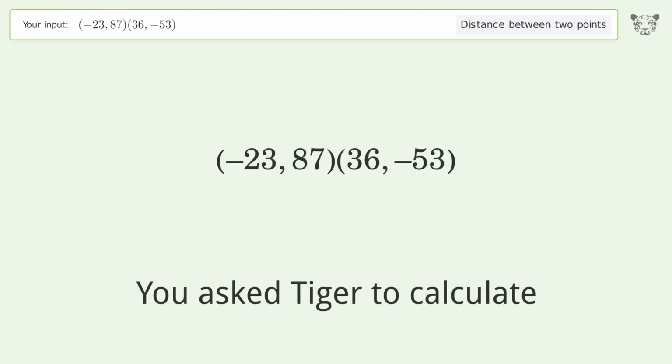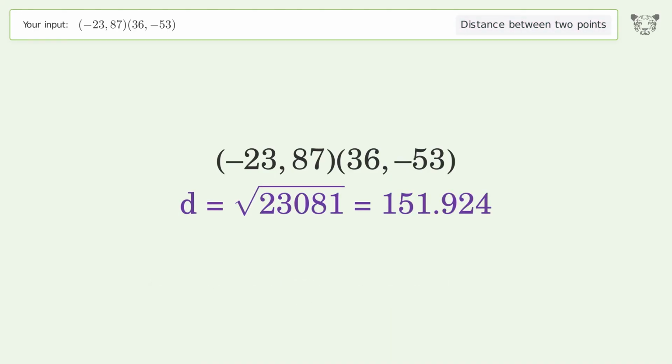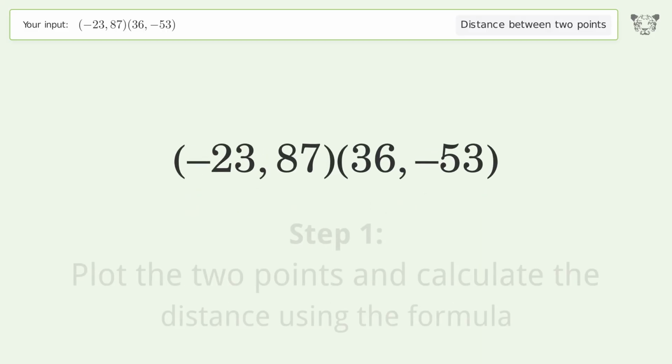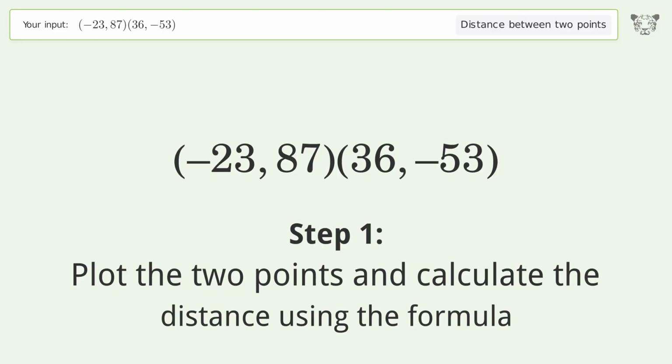You ask Tiger to calculate. This deals with the distance between 2 points. The distance between the 2 points is the square root of 23,081, or 151.924. Let's solve it step by step. Plot the 2 points and calculate the distance using the formula.